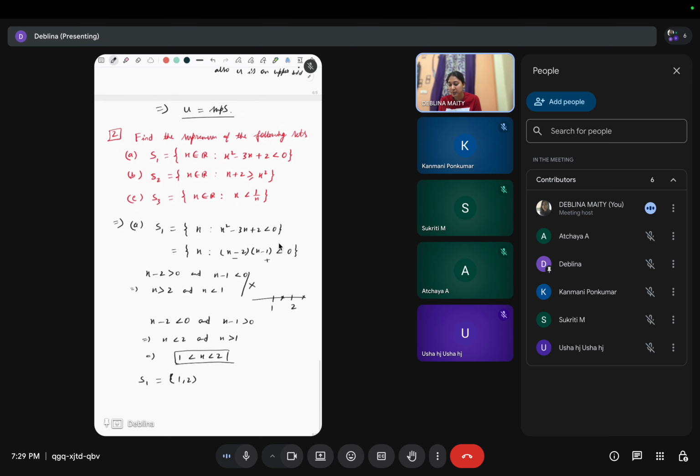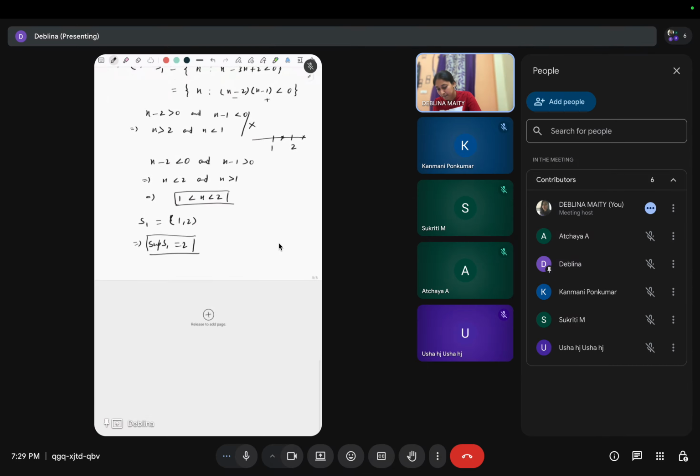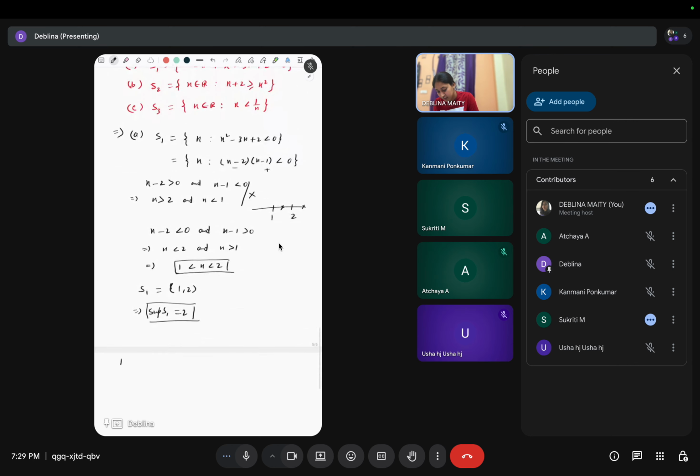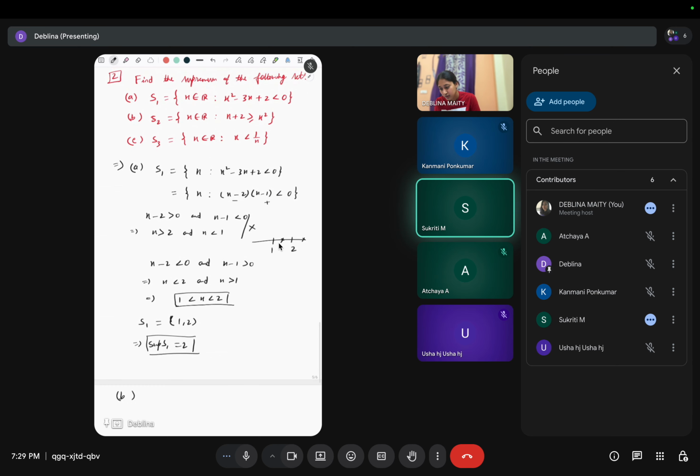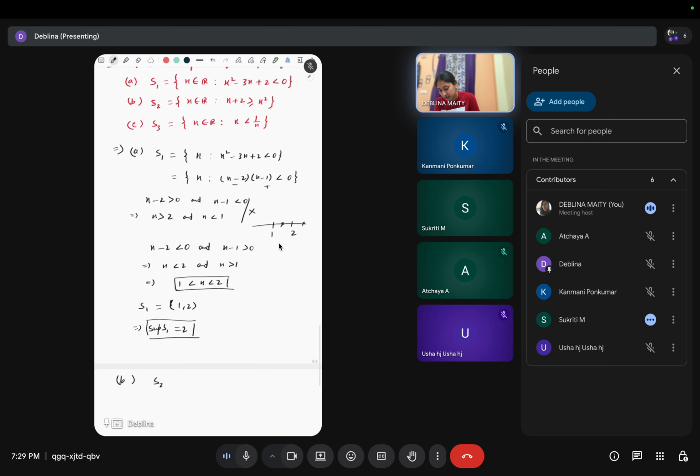So what is the supremum of this set? 2. Here the supremum does not belong to the set, right? So the supremum of S1 is 2, right? Similarly, find the next one. So the supremum is 2. So what is S2?